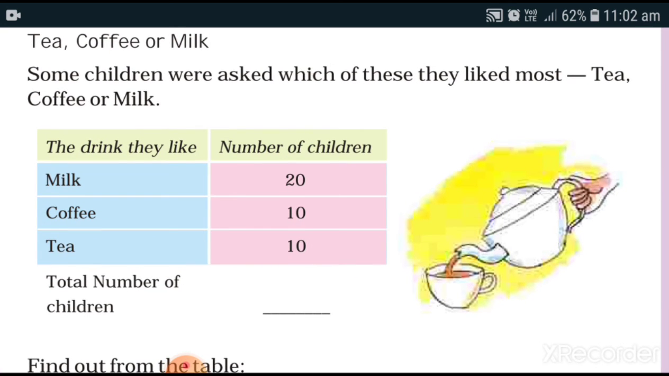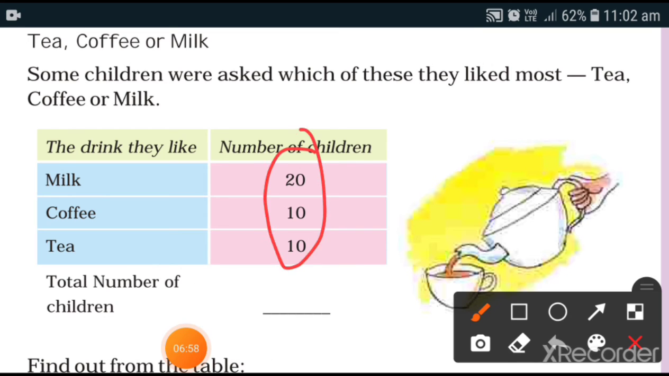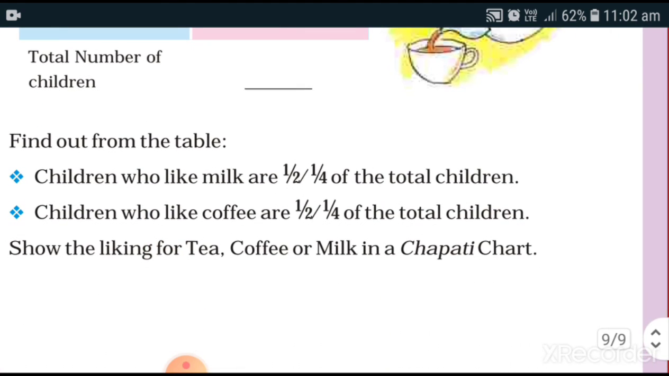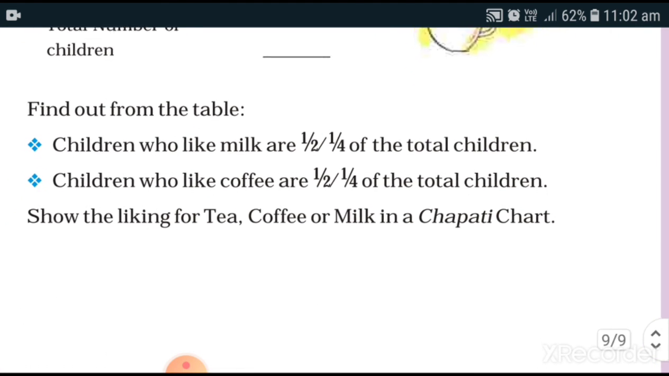Tea, coffee or milk. Numbers of children are given here. Milk drinking children are 20, coffee 10, tea also 10. Now total number of children is not given, so you have to add these numbers. 20 plus 10 plus 10, 40. So 40 children are given in this table. Find out from the table.